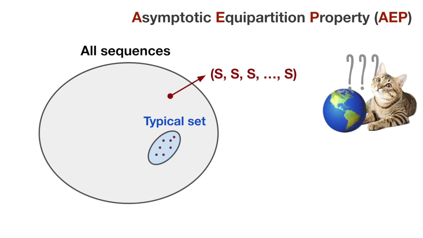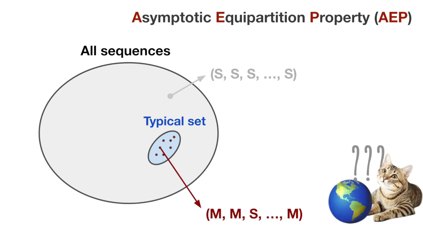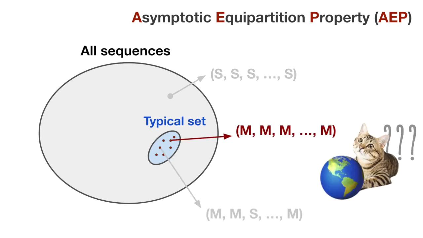First, we know that Ella being silent every day is not in the typical set. That cat really likes to talk. But we can see an example of a typical sequence too. Maybe Ella has a few noisy days, then a quiet one, then back to meowing. Now we mentioned this earlier, so here's a pop quiz. Is a sequence of meowing for a whole bunch of days in the typical set?